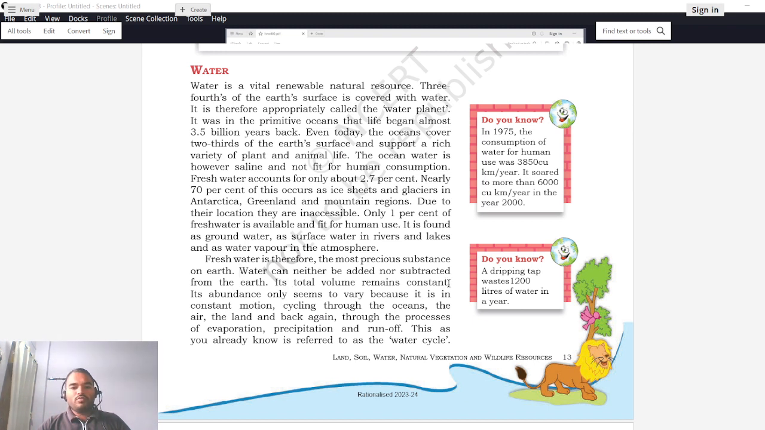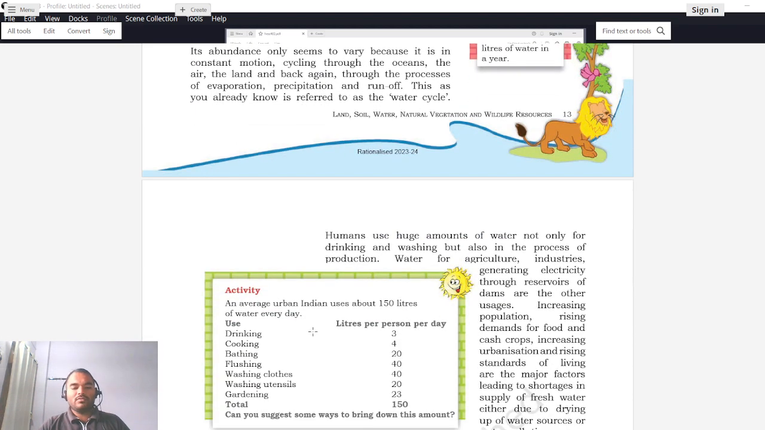So its total volume remains constant. Its abundance only seems to vary because it is in constant motion, cycling through the oceans, the air, the land, and back again through the processes of evaporation, precipitation, and runoff. This, as you already know, is referred to as the water cycle, just what we discussed.